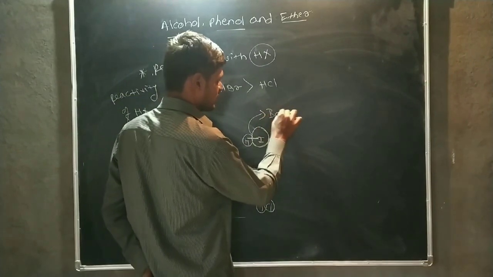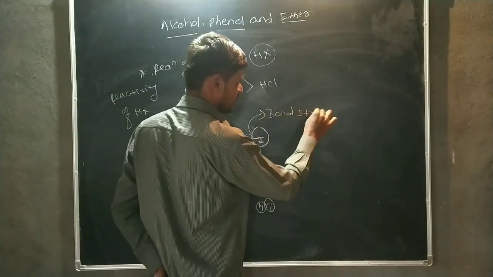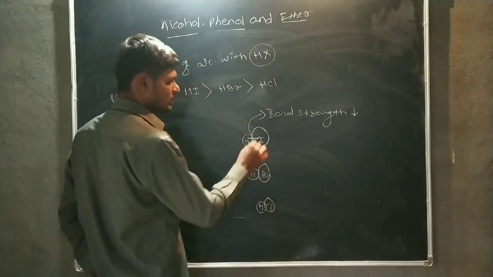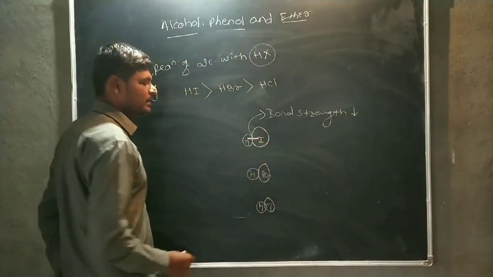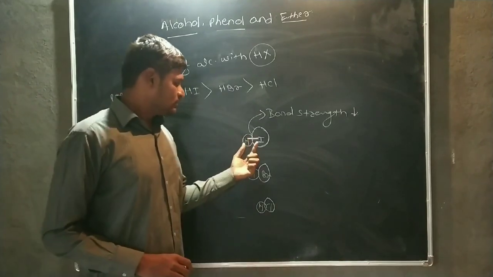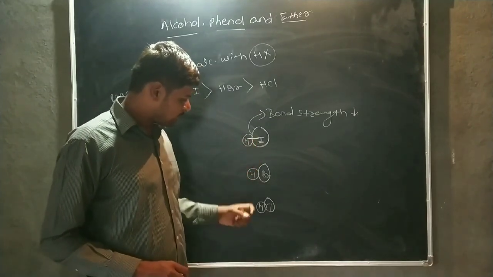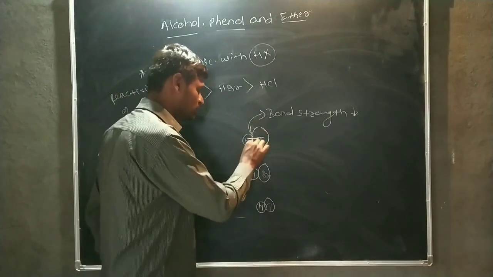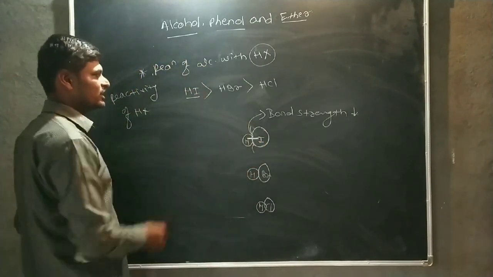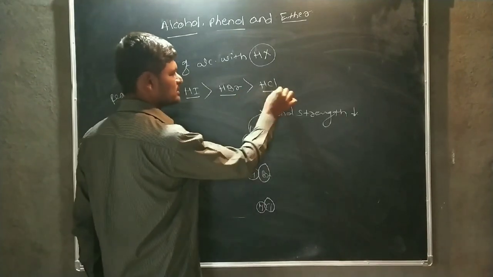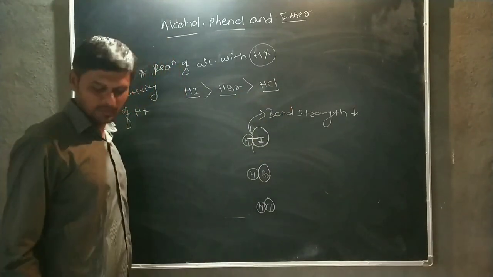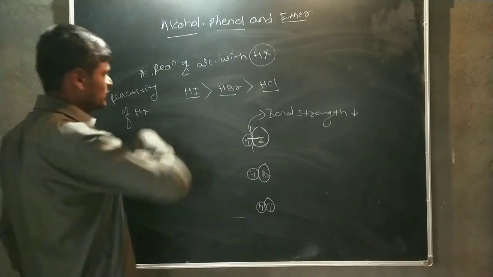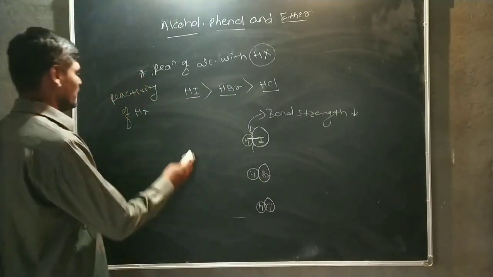The bond strength decreases. Therefore, the bond between H and I is a very weak bond. It is the weakest bond as compared to HCl and HBr. Therefore, this bond breaks down easily. Therefore, the reactivity of HI is greater than HBr, which is greater than HCl. Okay, this is the reactivity of HI, HBr and HCl.